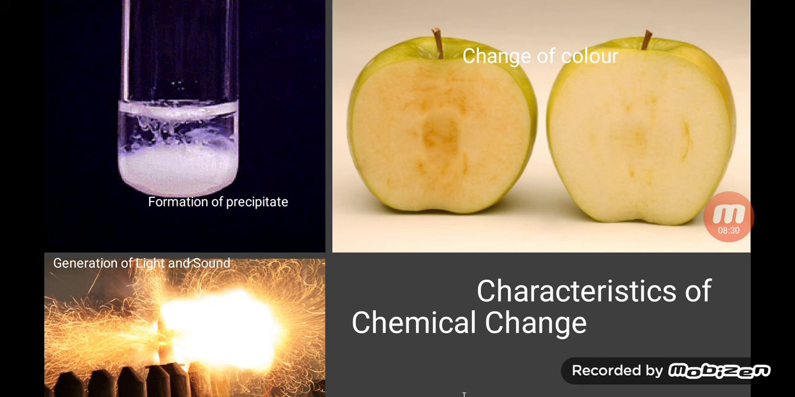Next characteristic is generation of light and sound. Whenever you explode firecrackers, a chemical reaction takes place because light, sound and heat are formed. Ashes are also produced, new products are formed, so this is a chemical change. Many chemical changes give off a distinctive smell too. For example, when food gets spoiled, a distinct odor is produced. A rotten egg smells different from a fresh egg. Curd smells different from milk.